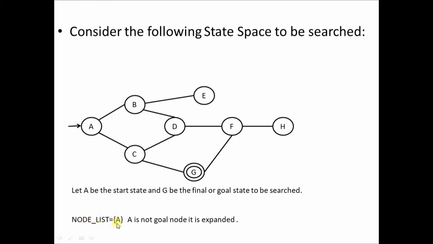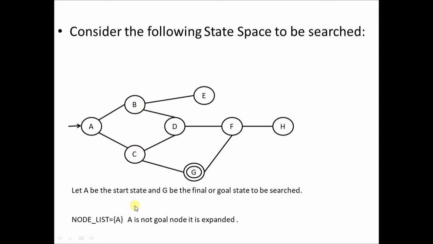Next we check whether the first element in the node list is a goal state. Since A is not the goal state, it is expanded. The procedure of expansion is nothing but finding out the immediate neighbors of this particular state. There are two states, B and C. So we remove A from the node list and add all its immediate neighbors to the node list.